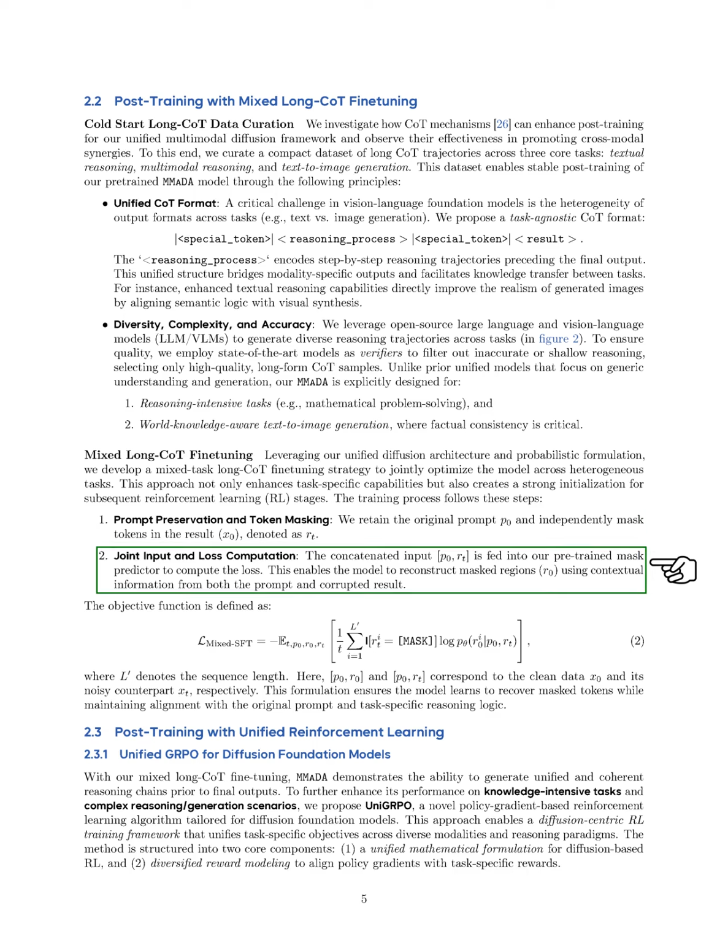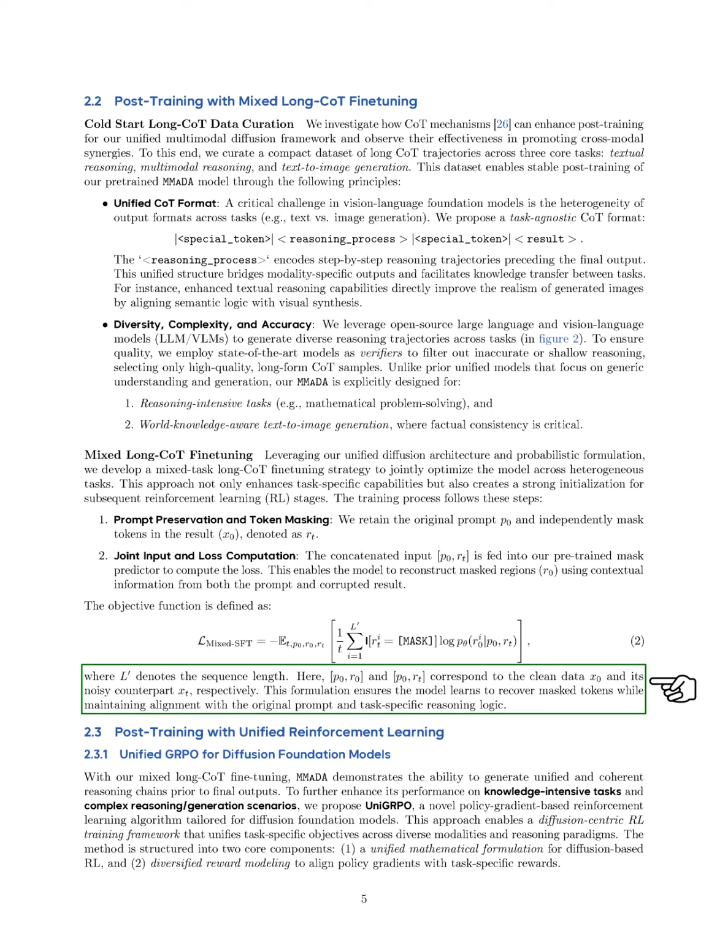We then combine the input and compute the loss using our pre-trained mask predictor, allowing the model to fill in the masked areas based on context from both the prompt and the altered result. This approach ensures the model learns to recover masked tokens while staying aligned with the original prompt and reasoning logic. With our mixed long COT fine-tuning, MMaDA can generate coherent reasoning chains before producing final outputs.